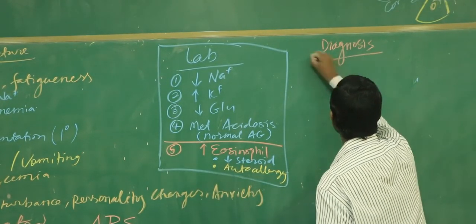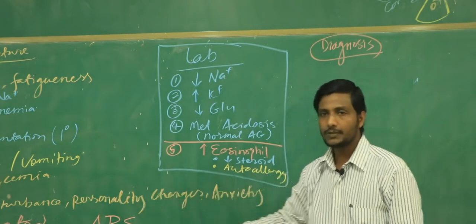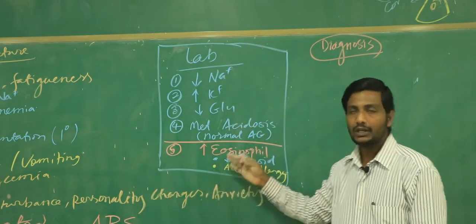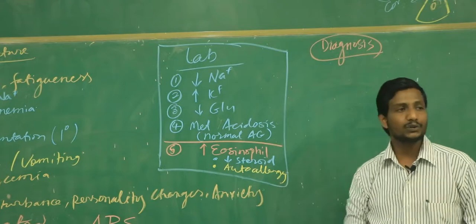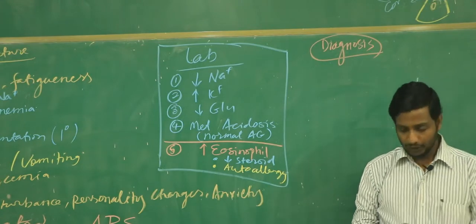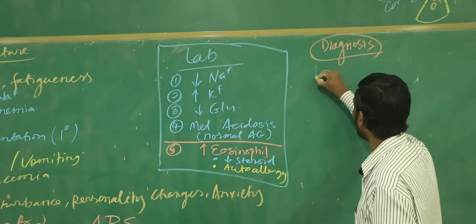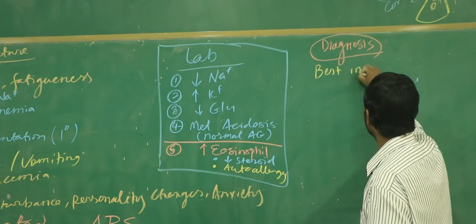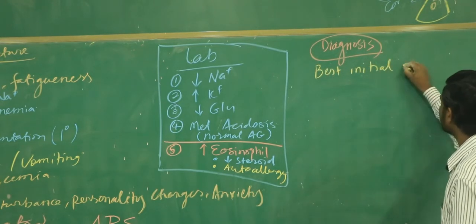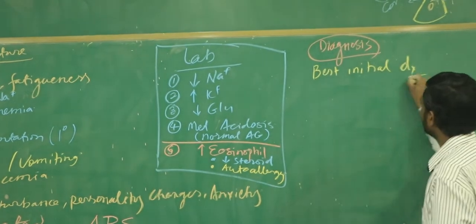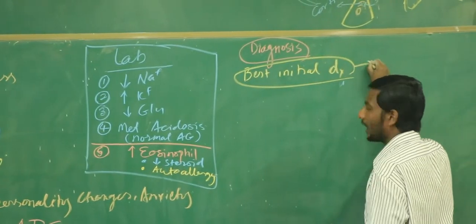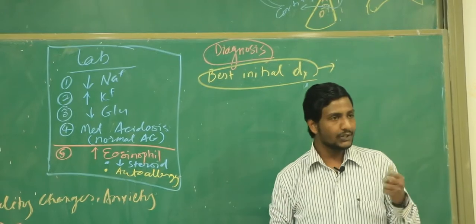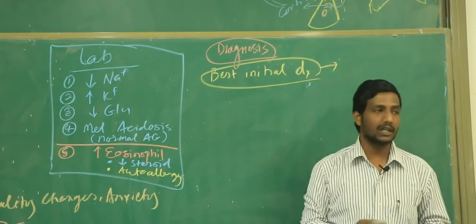So suppose that this patient came to you with these signs and symptoms and these lab values, then how are we going to do the diagnosis for this patient? Now keep in mind, if somebody asks you, what is the best initial diagnostic tool for Addison disease? Then your answer should be, we are going to check the cortisol level in the morning, 8 a.m.